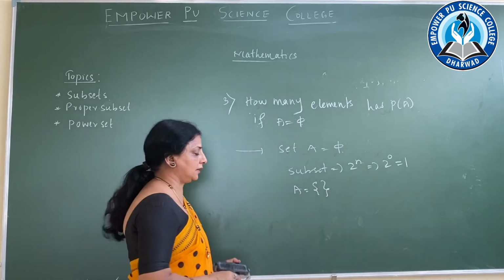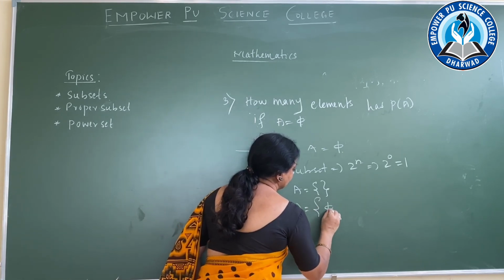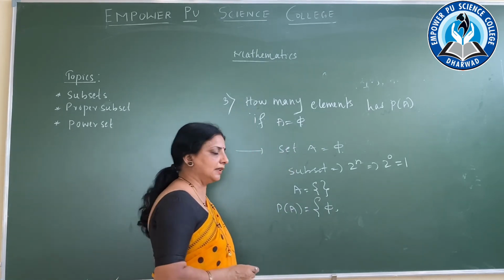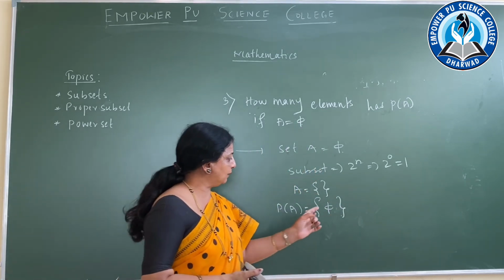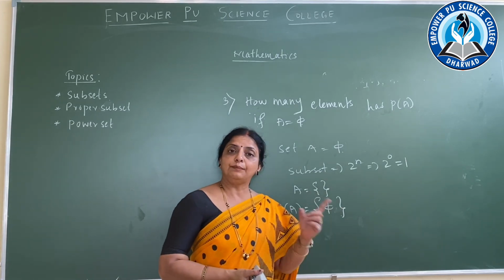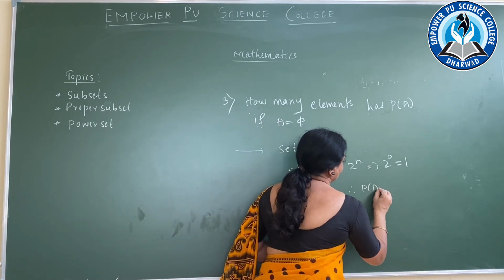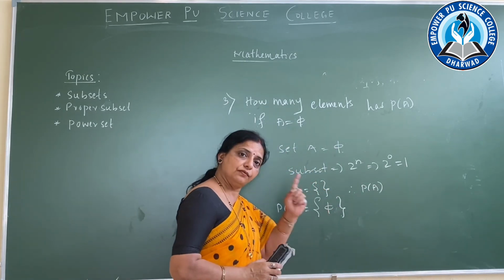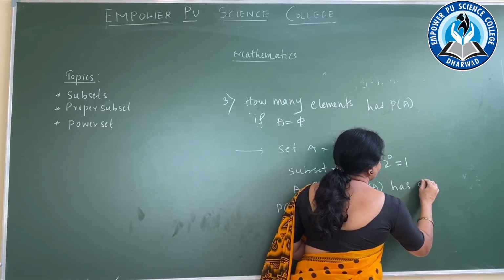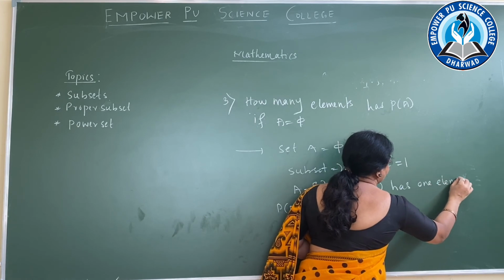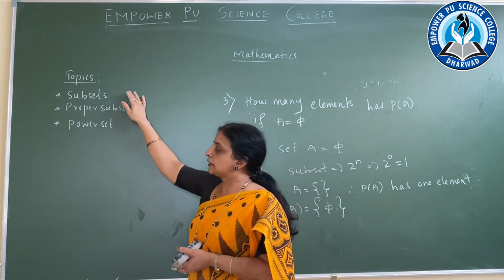So the power set P of A is equal to what? The null set itself, only the null set. Power set is nothing but the null set. So how many elements? Only one element. Therefore P of A has one element. Okay, simple.